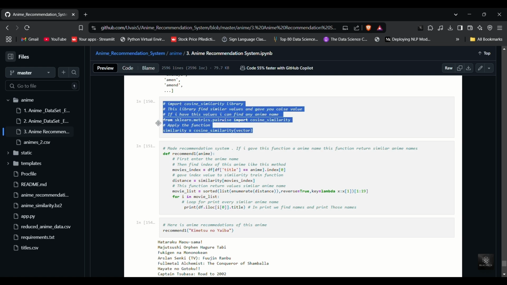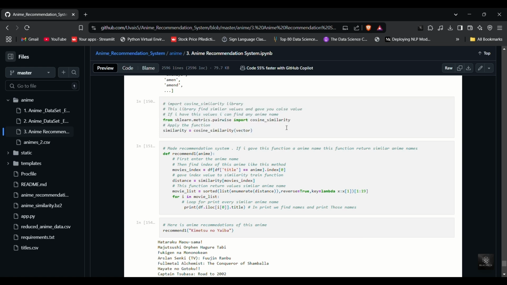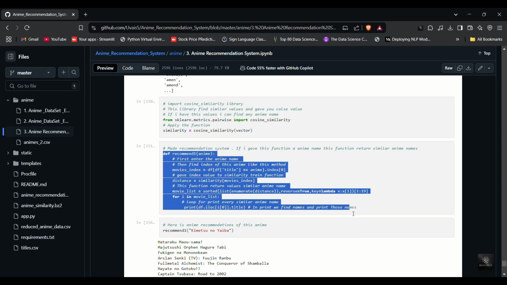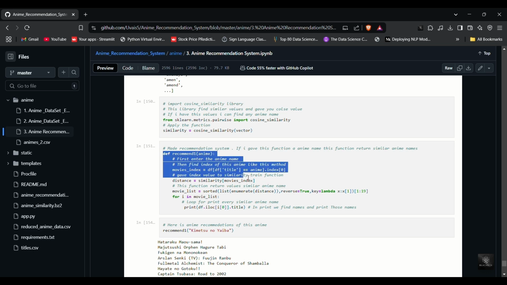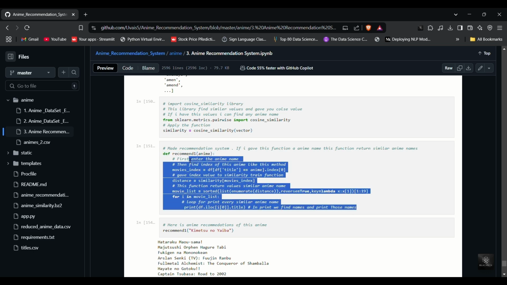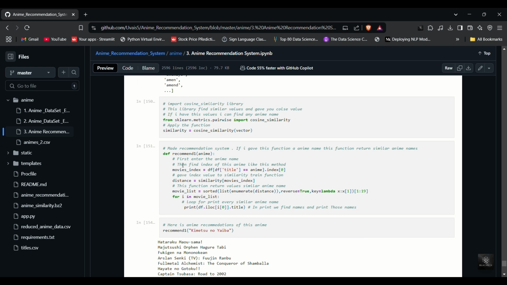Now, let's import the cosine similarity function and apply it to our dataset to find the most similar anime for each title. Now that we have our similarity matrix, let's move on to the function that retrieves recommendations based on user input. Finding the anime index. The function first searches for the index of the anime entered by the user. Fetching similarity scores: using the index, we retrieve the similarity values for that anime from the cosine similarity matrix.